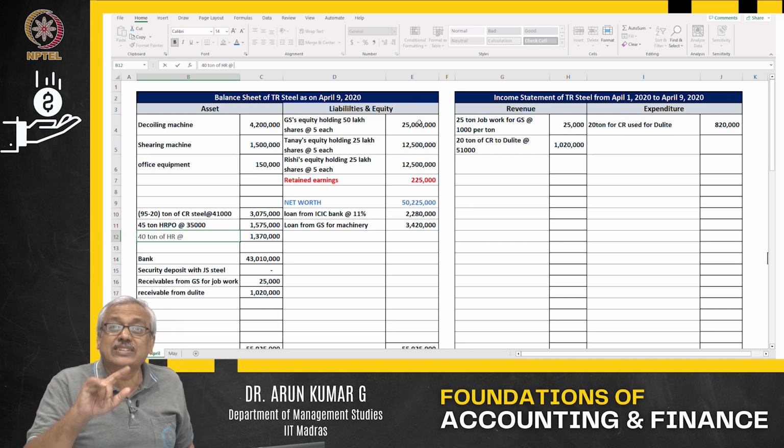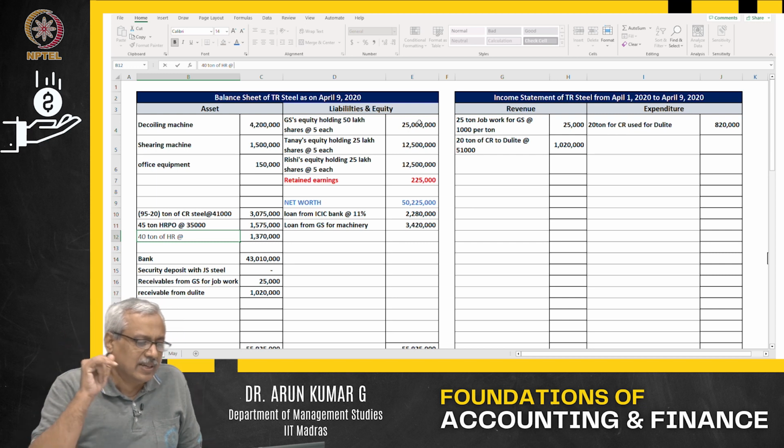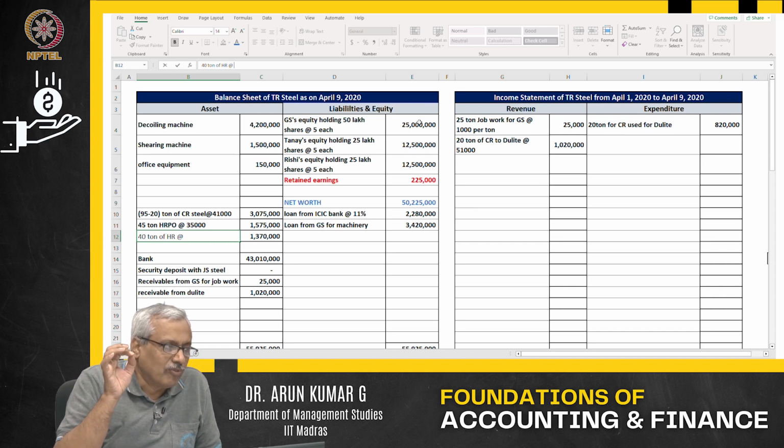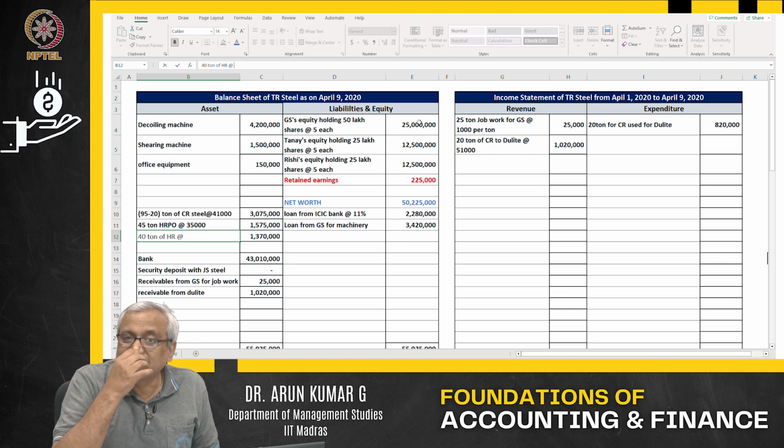That is the value at which I will issue for production. That will be the cost of my raw material per ton.